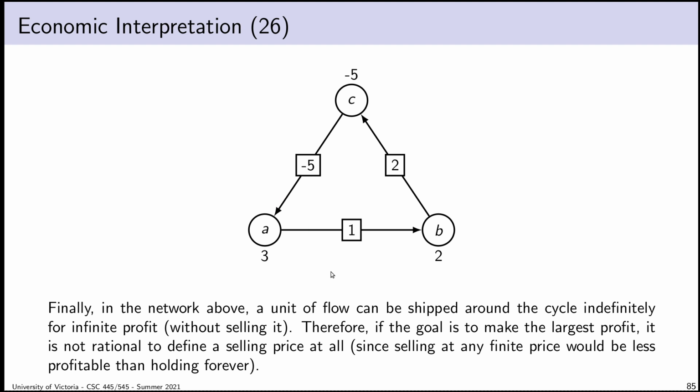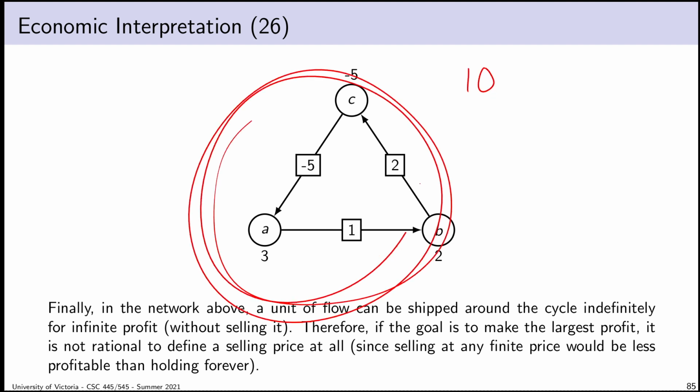Well, if I sell flow at vertex A, I'm going to pay a negative amount because obviously there's an oversupply at vertex A. If I sell flow at vertex C, I suppose I could make money if I sold it there. The question is, what would make me the most money? How much should I charge? Well, let's think about this. How do I set a fair price? If I sell the flow for $10, the buyer of the flow would take it and send it around in a circle forever, and they just make as much money as they wanted. But I only ever make $10. If I sell the flow, I only make the amount that I sell it for.